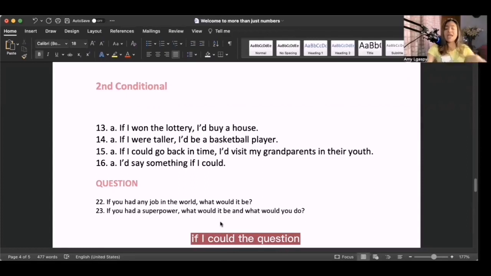The question: if you had any job in the world, what would it be? If you had a superpower, what would it be and what would you do?